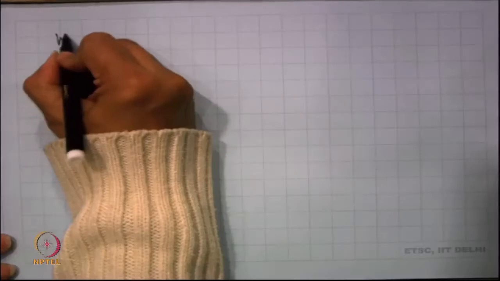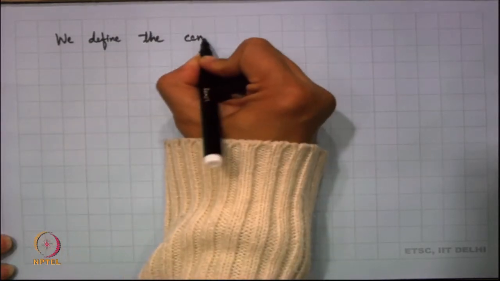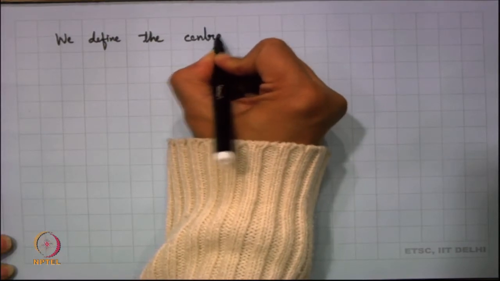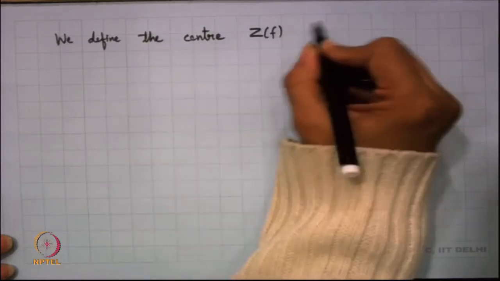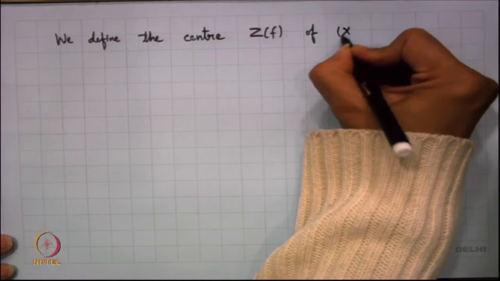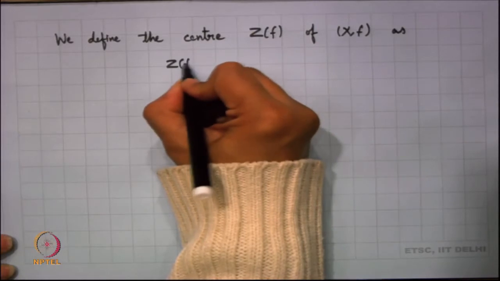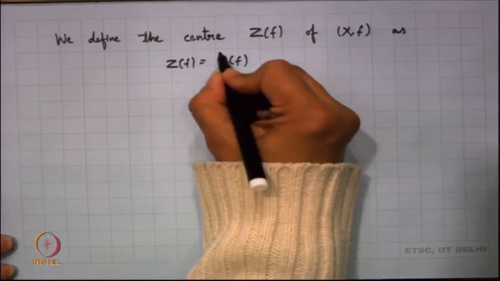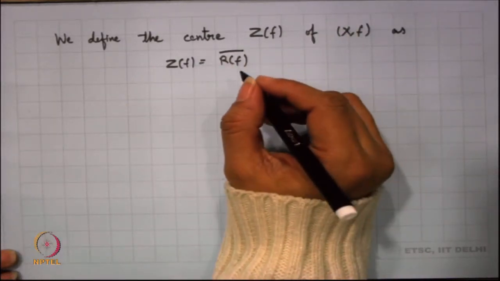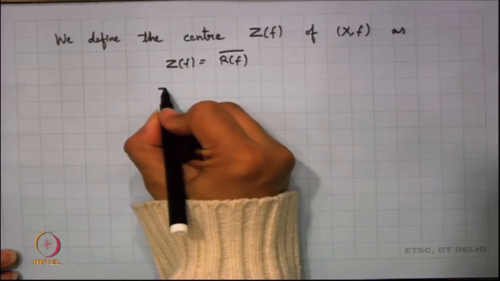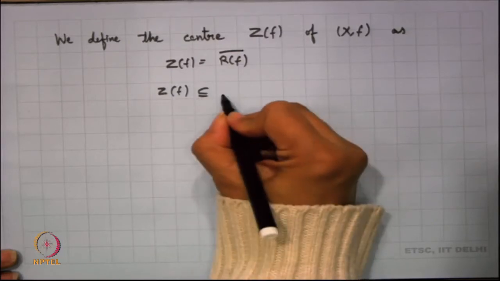So, we define the center of a dynamical system, which I am denoting as Z f, the center Z f of a dynamical system (X, f). So, this is basically the closure of all recurrent points, and we know that this center will always be a subset of non-wandering. So, all points in the center have to be non-wandering points.